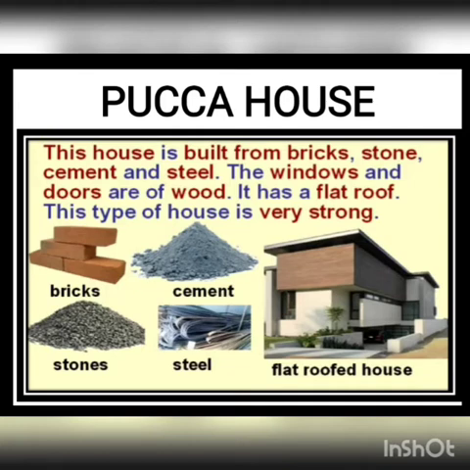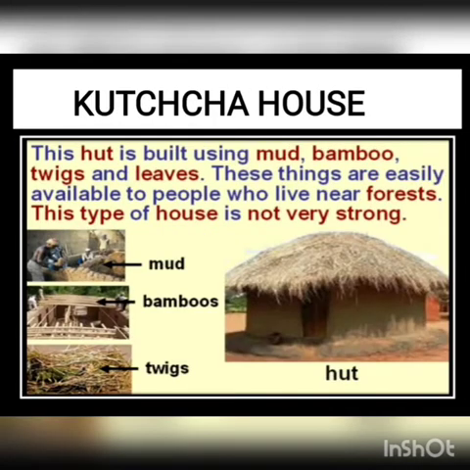First one is Pakka house. This house is built from bricks, stone, cement and steel. The windows and doors are of wood. It has a flat roof. This type of house is very strong. Mainly you can see these kinds of houses in cities.